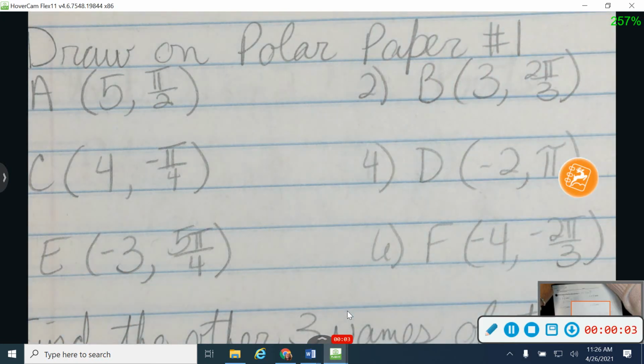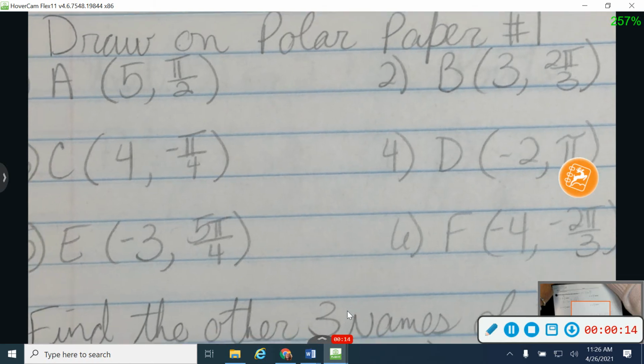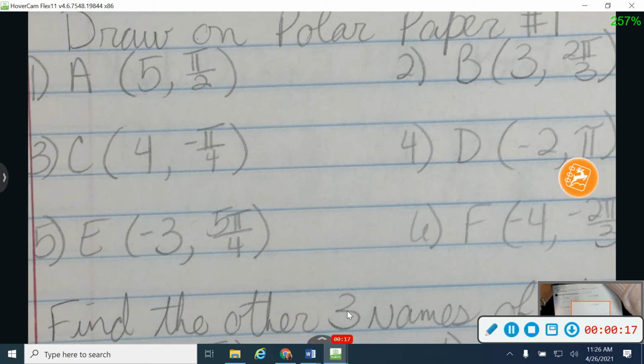Okay, so jot down those points for me. And then again, we'll bounce over to the graph paper and we'll take a look at what the graph looks like. That says 1, 2, 3, 4, and 5 next to it too. You just can't see.